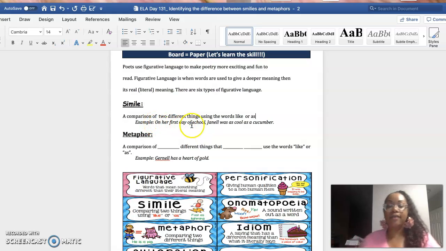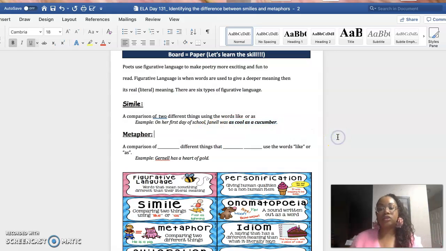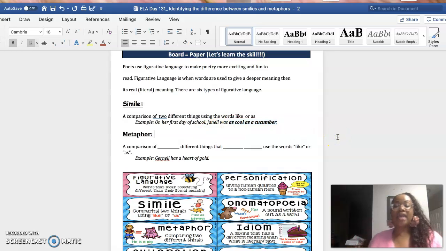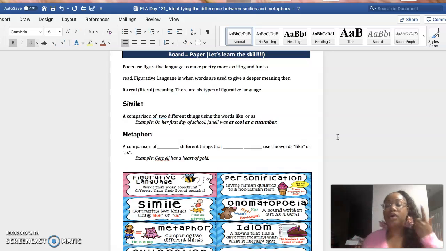Okay? Now, let's read the example. On her first day of school, Janelle was as cool as a cucumber. This right here, where it says cool as a cucumber, is the simile because it uses the words as, and it's comparing 2 different things. It's comparing Janelle to a cucumber. Okay? Now, let's go to a metaphor.